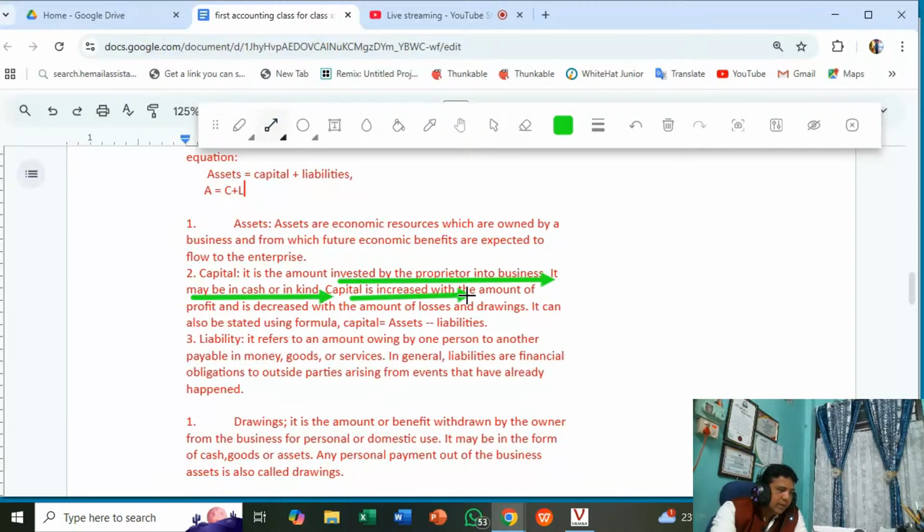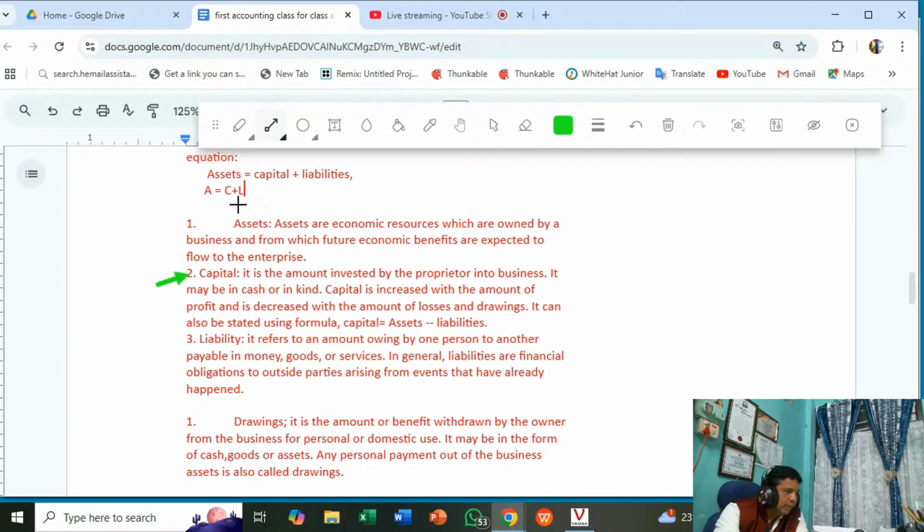Capital is increased with the amount of profit. When I am able to make profit, my capital will increase. And it is decreased with the amount of losses and drawings. Drawings means some amount is withdrawn from business for personal purpose. That is a drawing. It can also be stated using a formula: capital equals assets minus liabilities. That is the accounting equation. So here, this is the accounting equation.